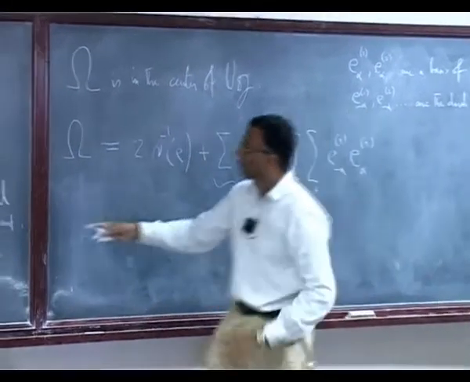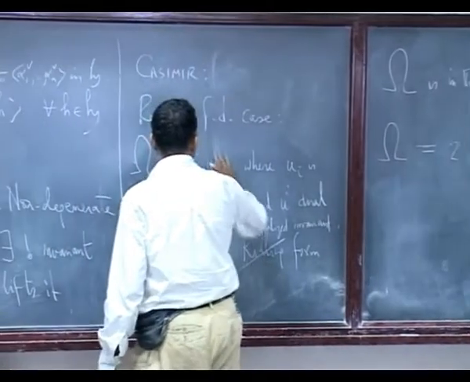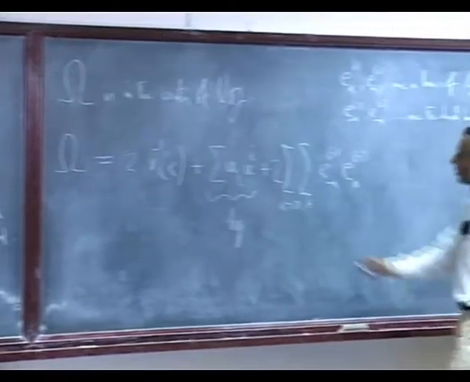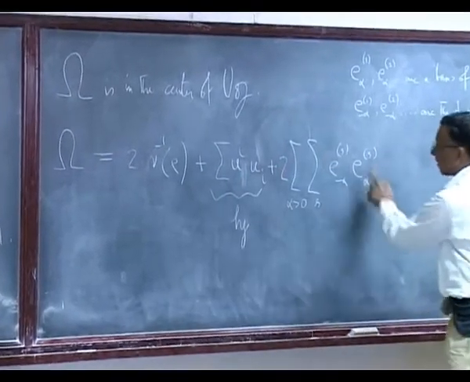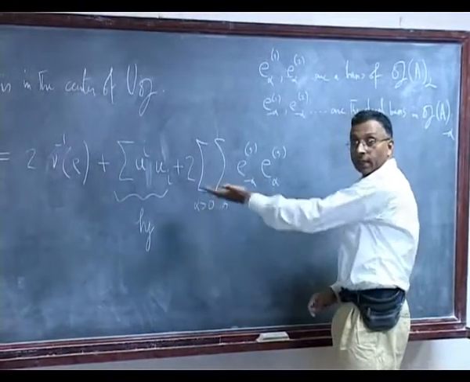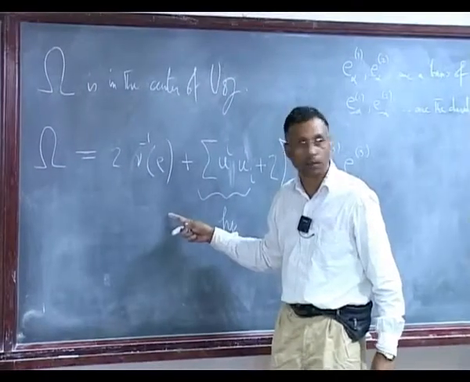Let me write it like that. So E alpha S, E minus alpha S. This is just the natural stuff. So where is this coming from? That is the question.